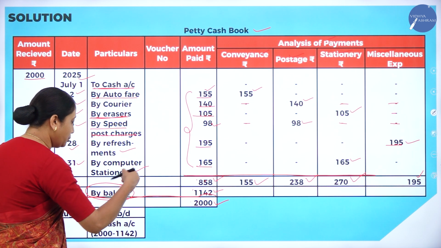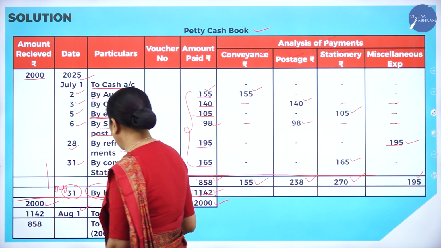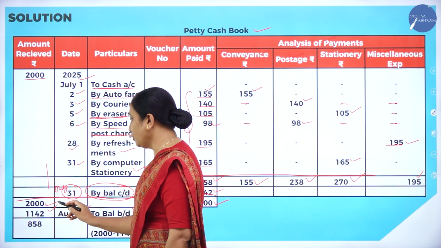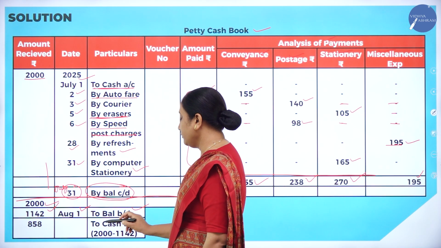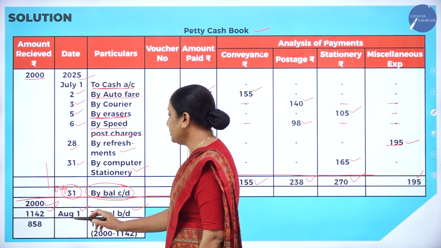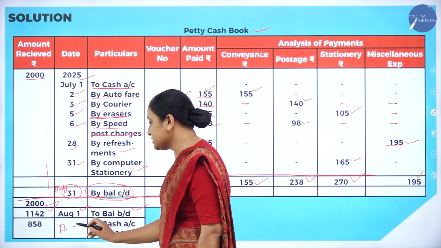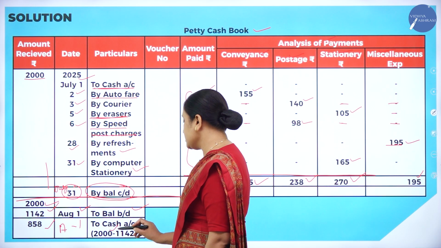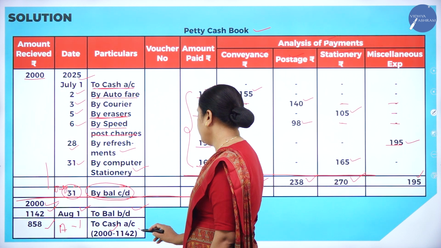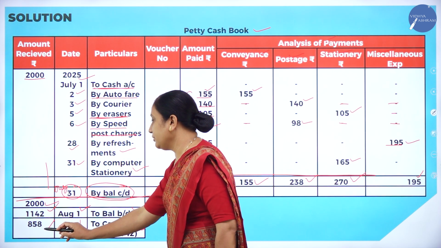The same amount is brought down as balance brought down for the next month, that is August 1. See here, to balance brought down 1142. Now again, to cash account. How much cash do we have to receive from the chief cashier on August 1? It is 858. How did I get 858? 2000 minus 1142 is 858. So, to cash account 858.